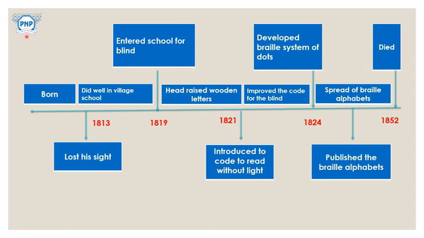So whatever we have seen in the lesson, the story of Louis Braille, all important points they have mentioned in a line or two, okay, not more than that. They have written only important points, hence it is called a timeline, a line which has time mentioned.